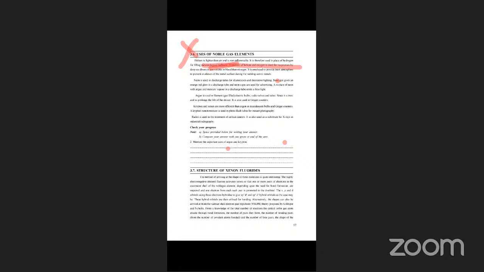Helium is a non-inflammable element, lighter than air. It is used in meteorological balloons. You know those balloons, okay? Hydrogen balloons and helium balloons float in air. A mixture of helium and oxygen is used for deep sea divers, because helium is less soluble in blood than nitrogen.